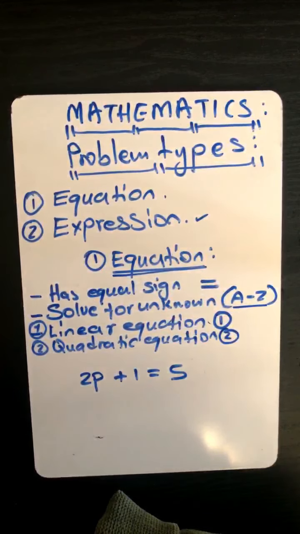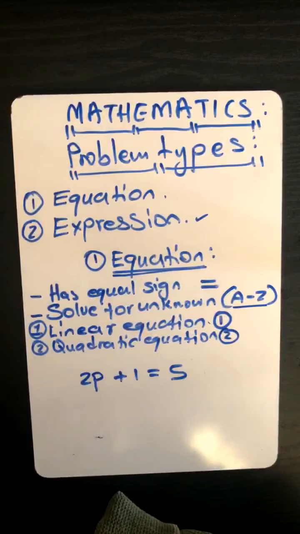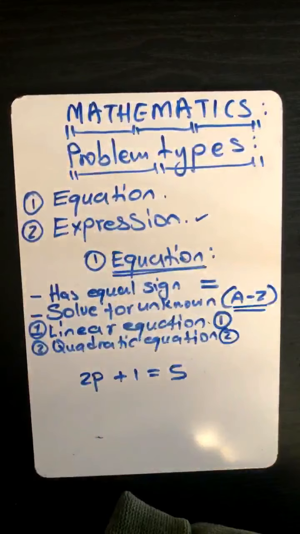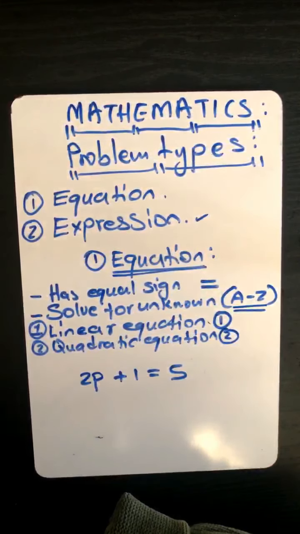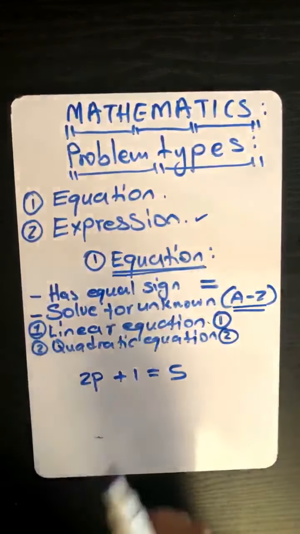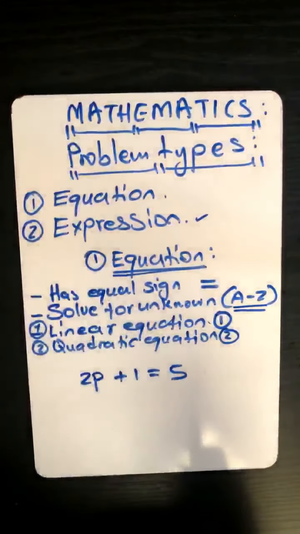Unknown is P. Yes, unknown is letter P. So that means unknown is always represented by a letter, which could be any letter from A up to Z. Does it make sense now? Yes. Okay, so let's try to solve.